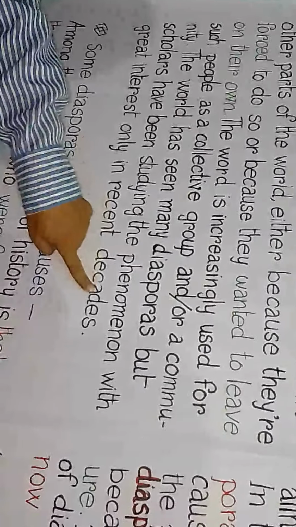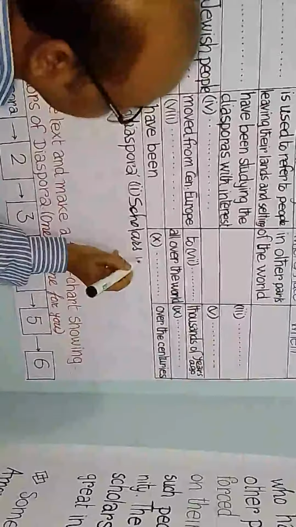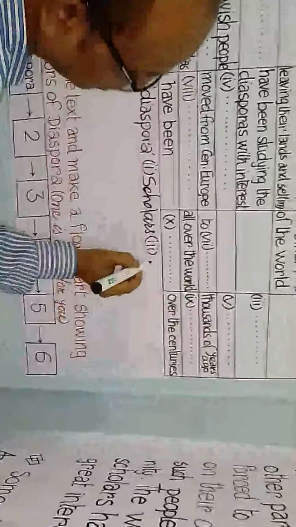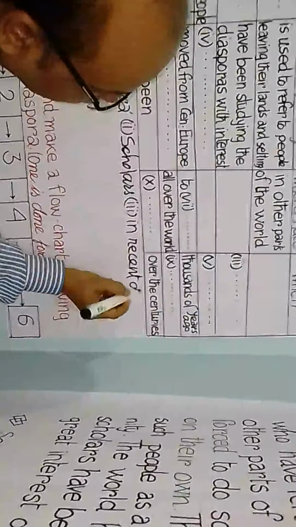Scholars have been studying the phenomenon with great interest only in recent decades. So this indicates time, in recent decades, সাম্প্রতিক দশকগুলোতে. And when? In recent decades, scholars studying. Okay, understood? Yes. So let's write number 3. Answer is when? In recent decades.